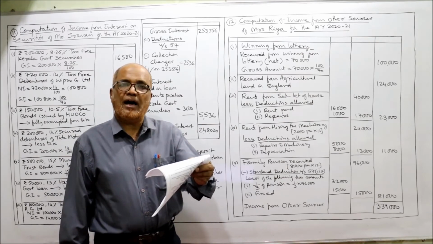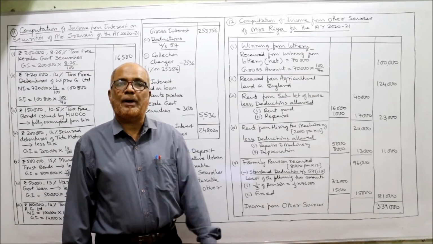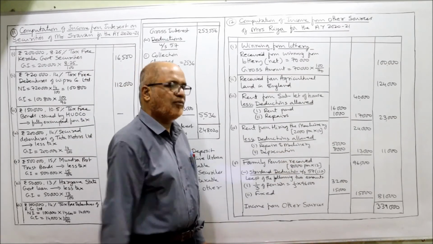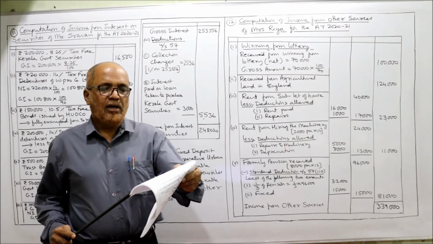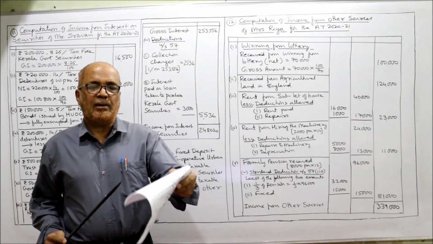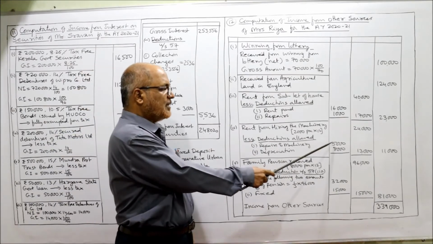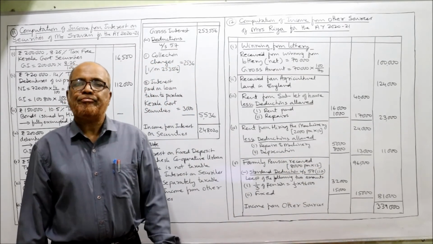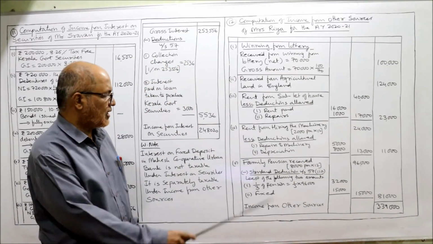Then rent from hiring the machinery, rupees 2,000 per month. So rent from hiring the machinery, 2,000 per month into 12, 24,000. Now deductions are allowed. Repairs to the machinery 5,000, depreciation 8,000. 5,000 plus 8,000, 13,000, deduct. 11,000 rupees is the rent from letting out of machinery.